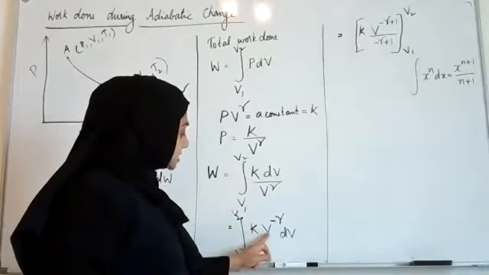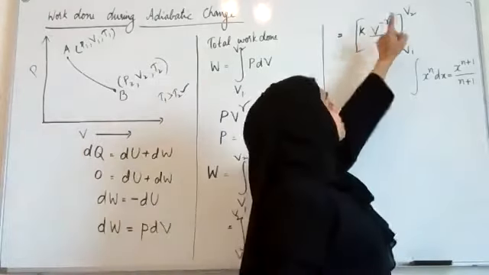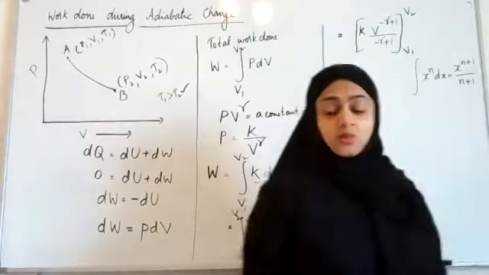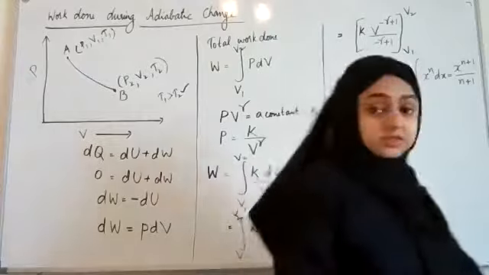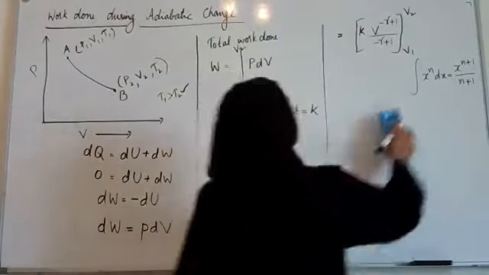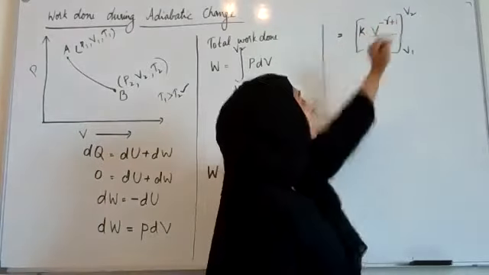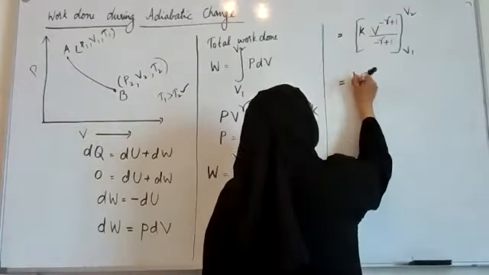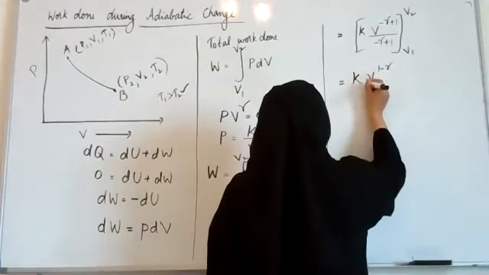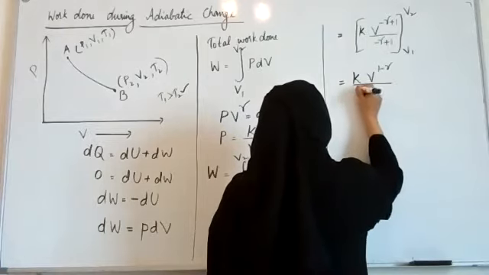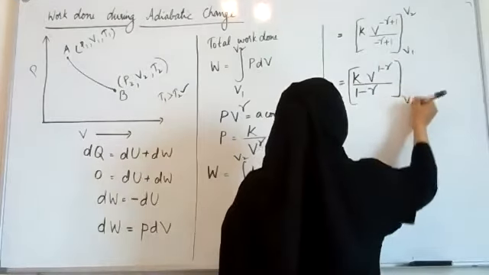Instead of x, we have V, and instead of n, we have minus gamma. So I have taken minus gamma plus 1. Now, I can write minus gamma plus 1 as 1 minus gamma, right? It's the same. I'm just rearranging it. So this is equal to K V raised to 1 minus gamma divided by 1 minus gamma between the limits V1 to V2.